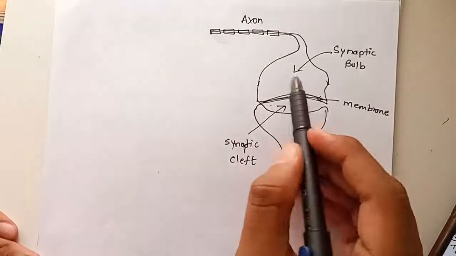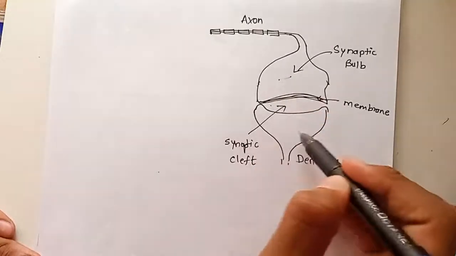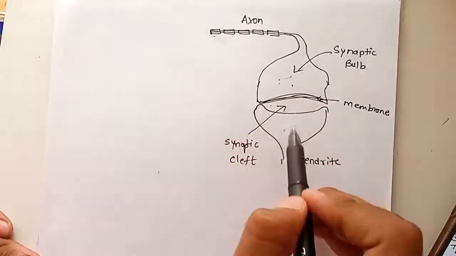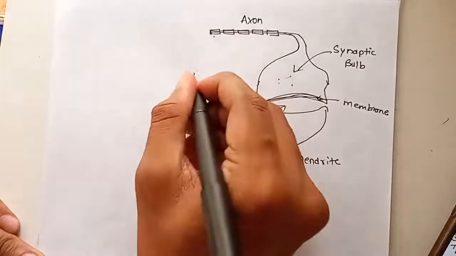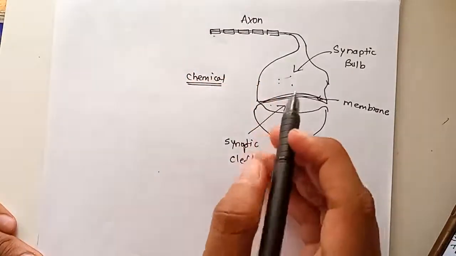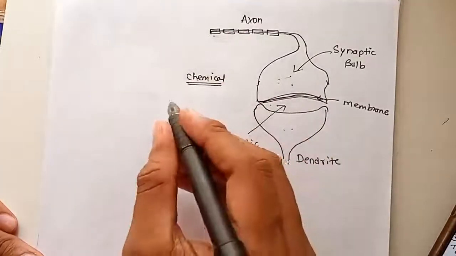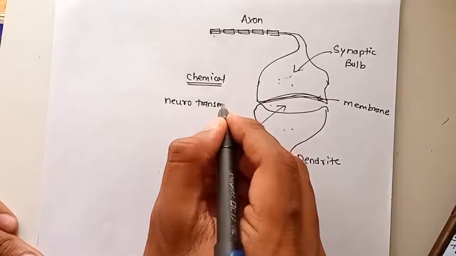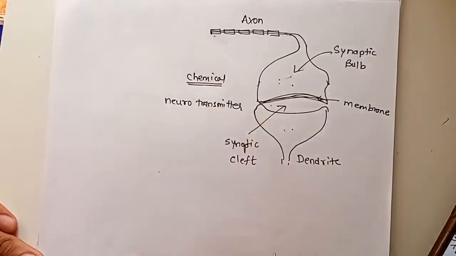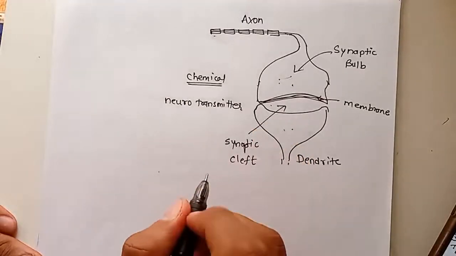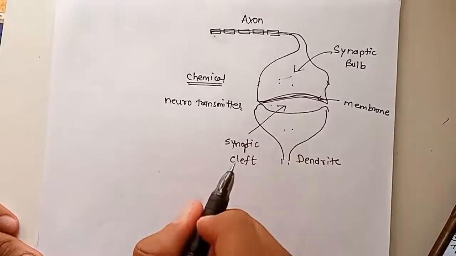Now, how does the information from here enter this dendrite? This transfer which takes place from this axon to the dendrite takes place because of a chemical which is secreted here, and that chemical is called neurotransmitter. Okay, and this is a unidirectional flow of impulses or signals, you can say.